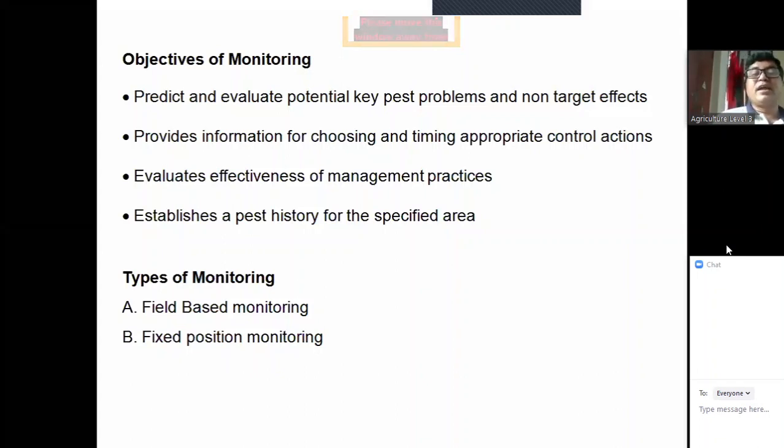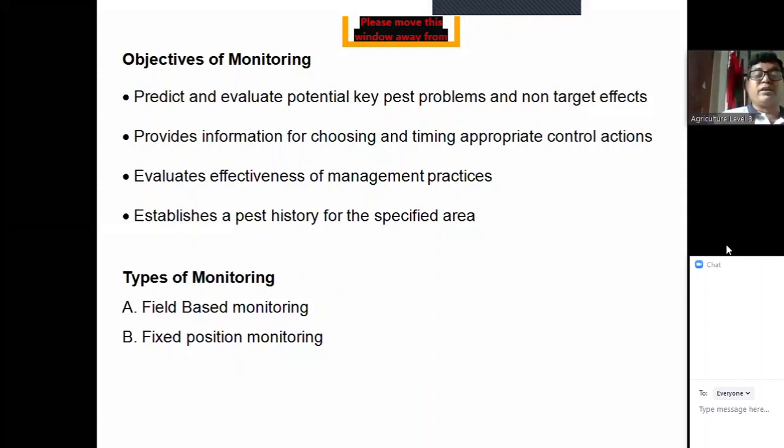Establishes a pest history for the specific area. Say, for example, for the whole of Bangladesh, if someone asks about the rice pest situation from 1960 to 2020, we can provide this data because we have the monitoring data. So it's a history of the pest.